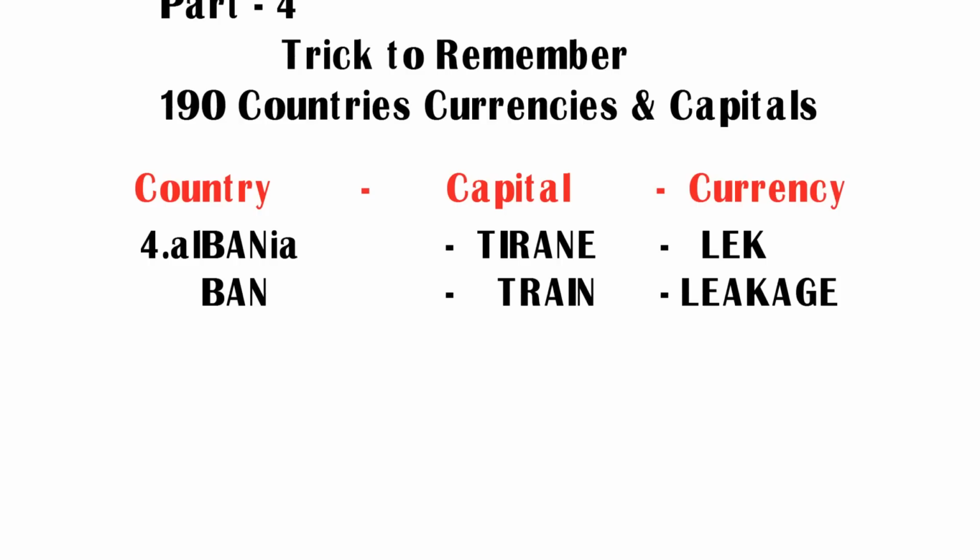But how to remember country, capital and currency? Let us see the trick here. Friends, if you observe the word Albania, you can see 3 letters BAN. Its pronunciation is ban. So try to remember Albania as ban. Here ban stands for country Albania.